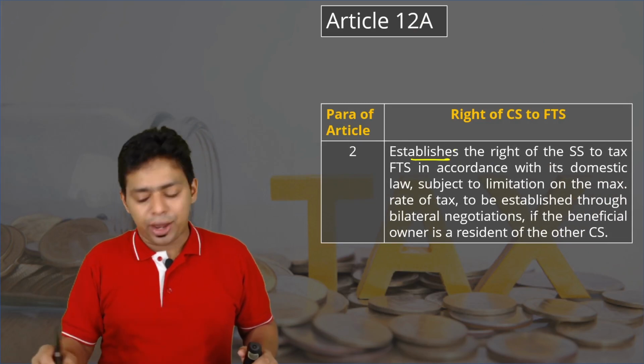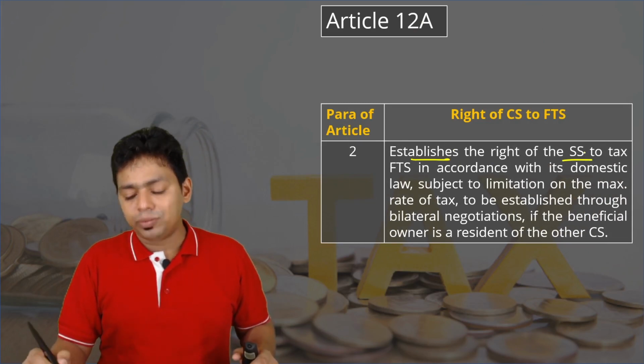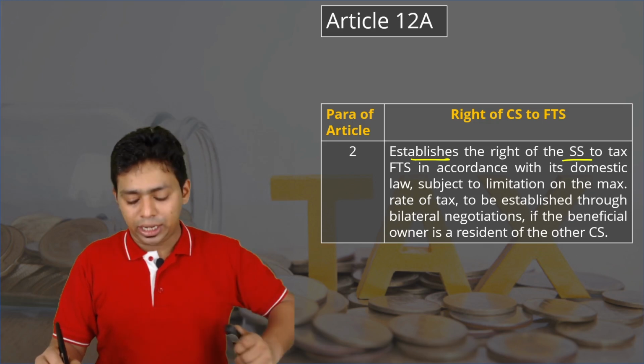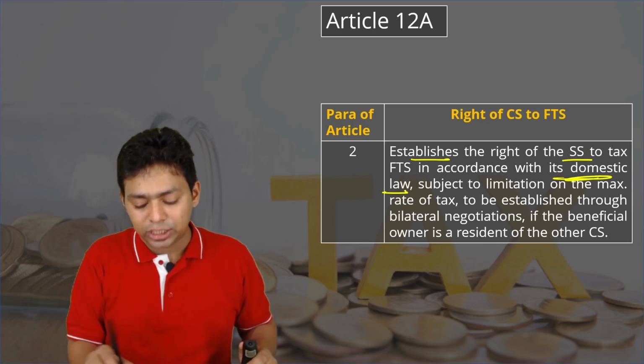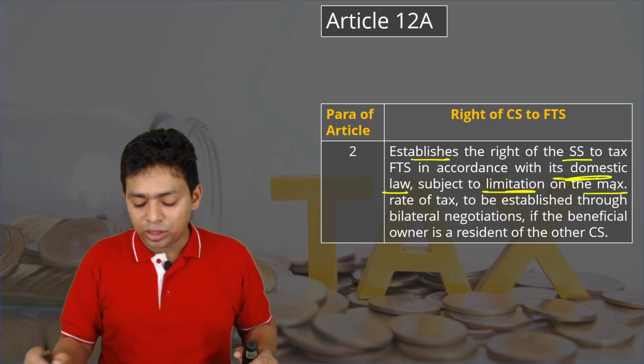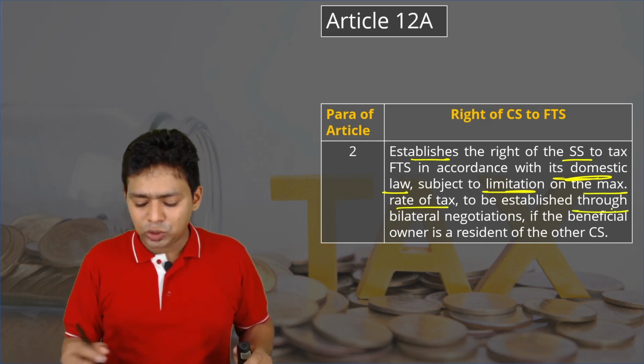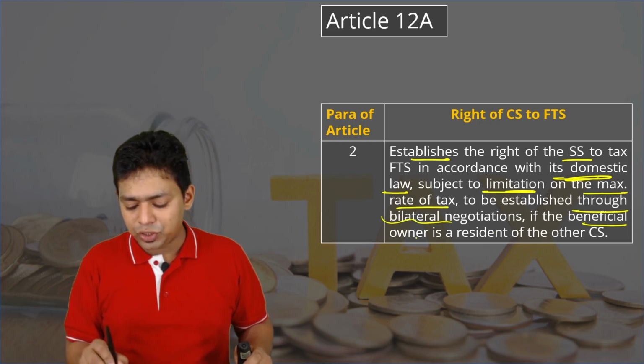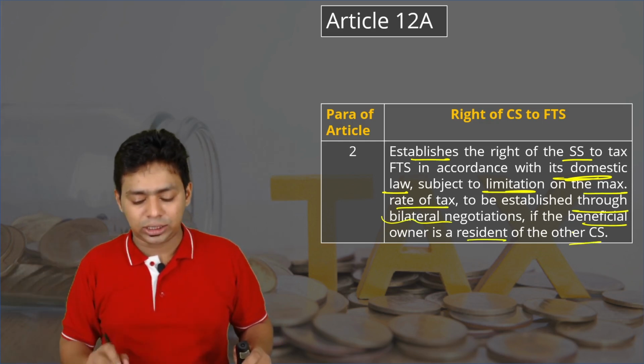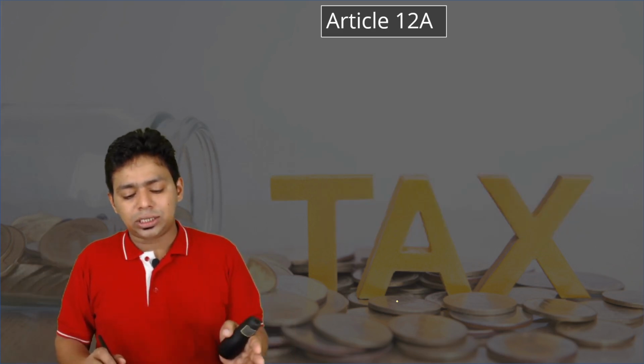Para 2 establishes that the right of the source state to tax fees for technical service is in accordance with the domestic law, subject to a limitation on the maximum rate of tax. That is again approximately 10%, to be established through bilateral negotiation if the beneficial owner is a resident of the other contracting state. So you can see that for interest, royalty and fees for technical services, the taxability is almost similar. You just need to learn the differentiations.